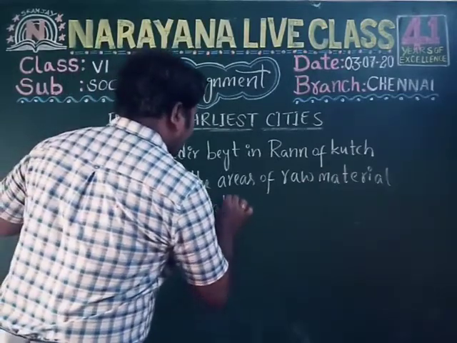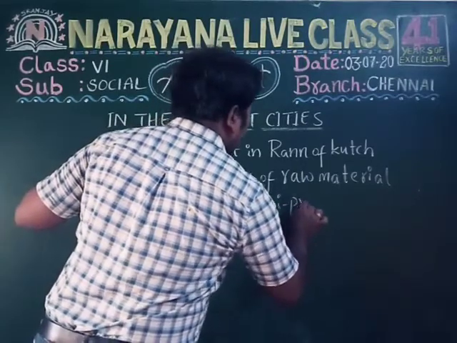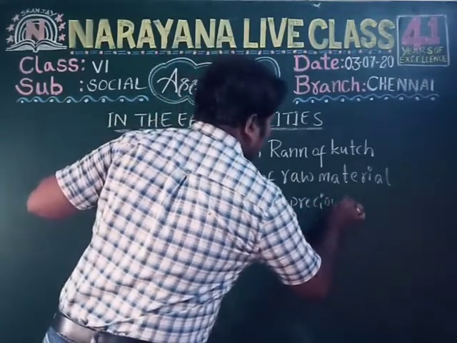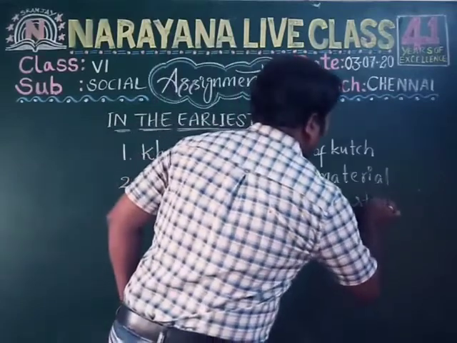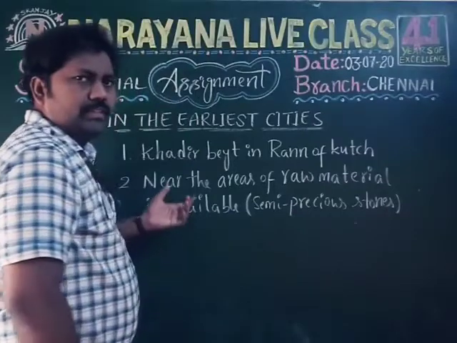Which raw material particularly? Semi-precious stones. Okay, children? Right? So this is the second question answer.